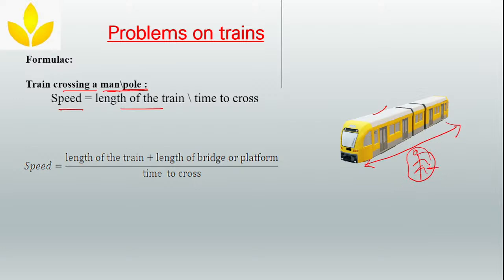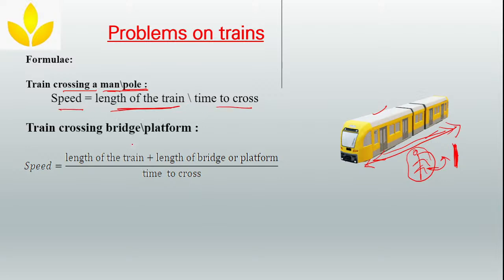Why? Because the length of this man is negligible compared to the length of the train. Similarly for a pole as well. Pole means just a stand like this, right? Even this is negligible compared to the train. In that case, you will consider the distance as only the length of the train. Clear? And time to cross, again the same.